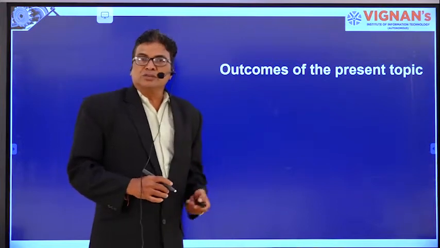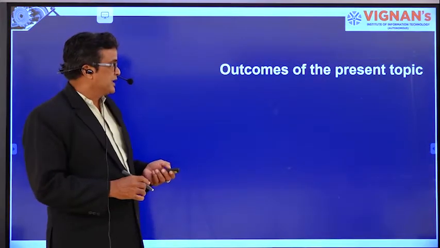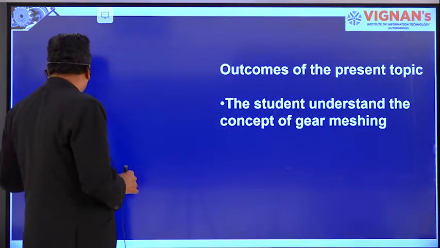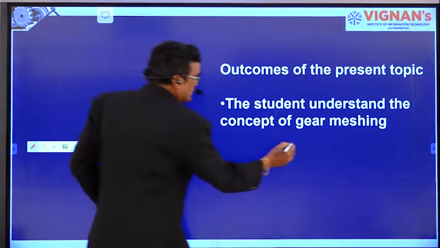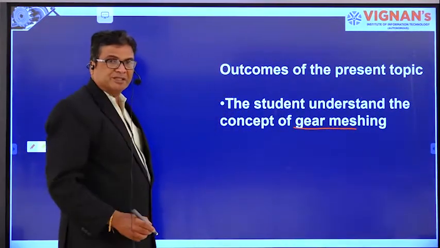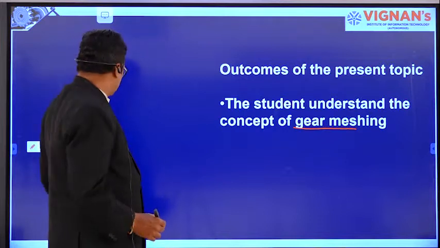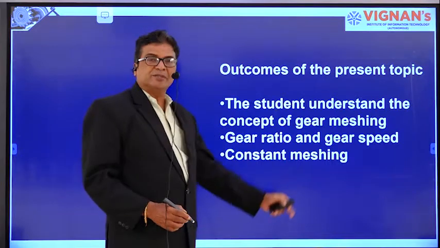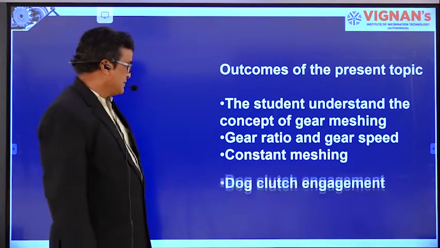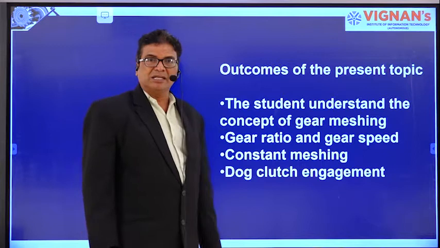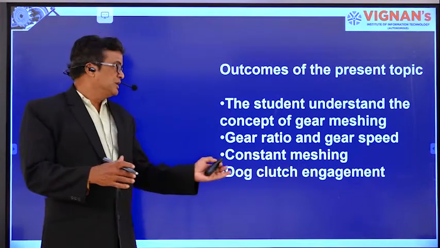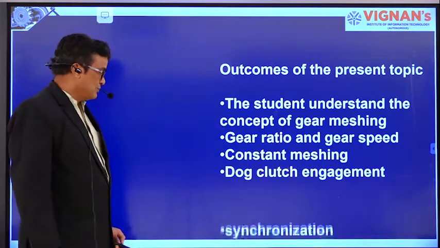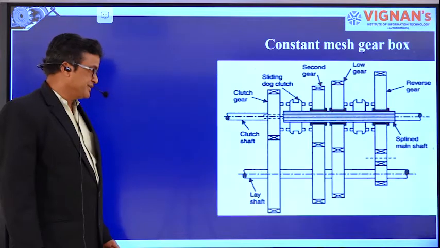After going through this topic, the student can understand the concept of gear meshing. What is meant by gear meshing and gear ratio? Gear ratio and gear speed, and the third one is constant meshing and dog clutch engagement, right? What is meant by dog clutch engagement? After going through this lesson, you are going to know. And synchronization. What is synchronization, right?